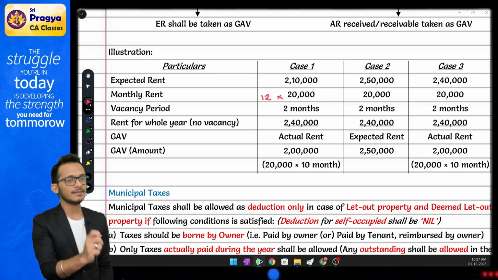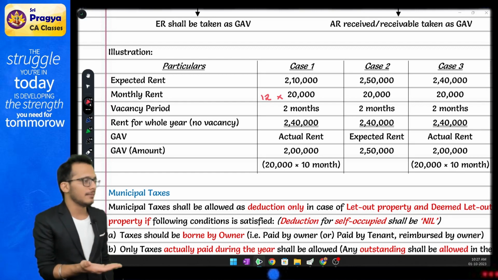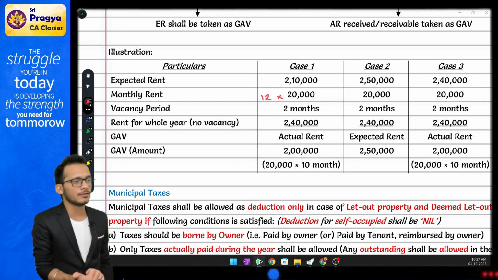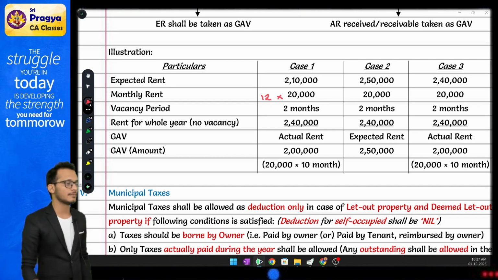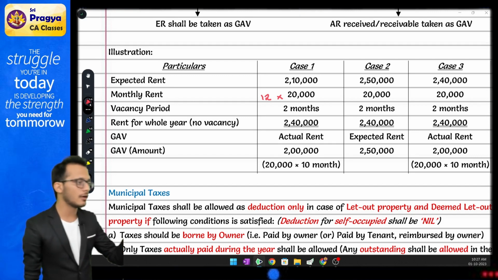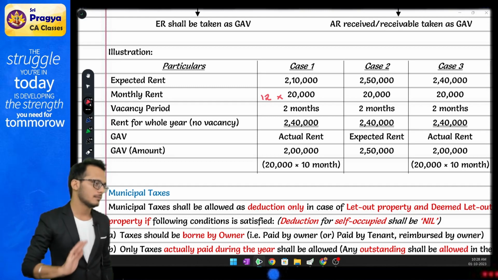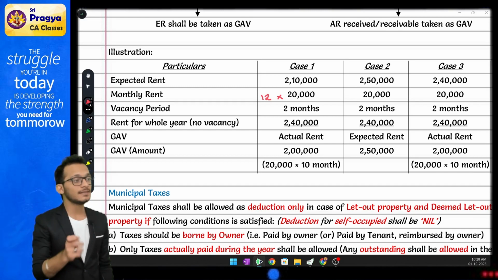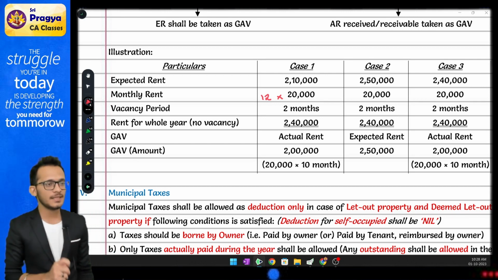If the question says salary received, it means what you got in your hand is the actual money. In which case in salaries you have to reduce 50,000, in HP you have to reduce 30%. If the question says no income from salaries, then in that case assume 50,000 is already given. Assume 30% is already given. Yes or no? If the question says computed, then also it is assumed that it is given. But please understand, you have to be extremely careful about it.